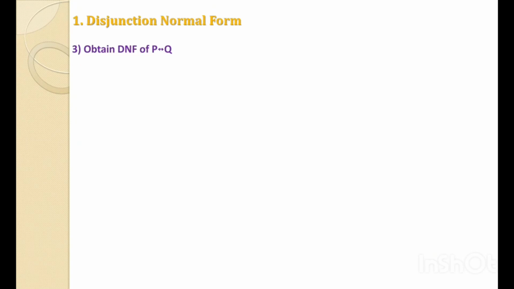Now let's see the third. To obtain the DNF of P double implies Q. As per our rule, first we have to replace the implies and double implies. We already have one formula of the double implies in the form of sum of product, which we have discussed previously. P double implies Q is logically equivalent to P and Q or not P and not Q. Here the two product terms, P and Q, and not P and not Q, are connected with a sum. That's why it is the sum of product. No need to solve it again.